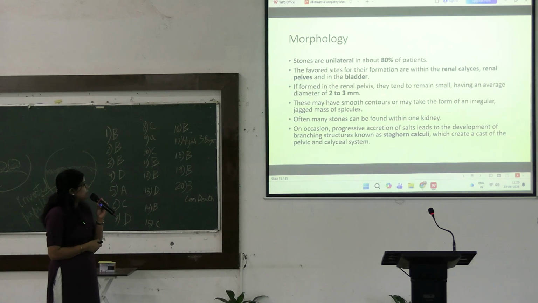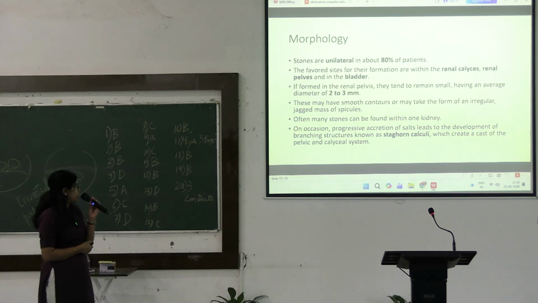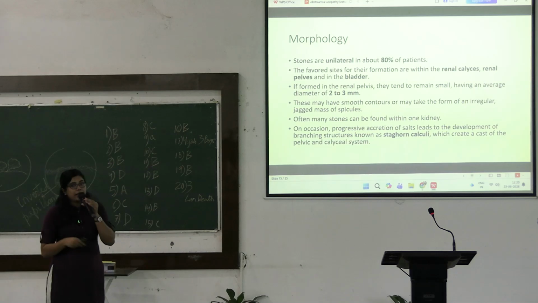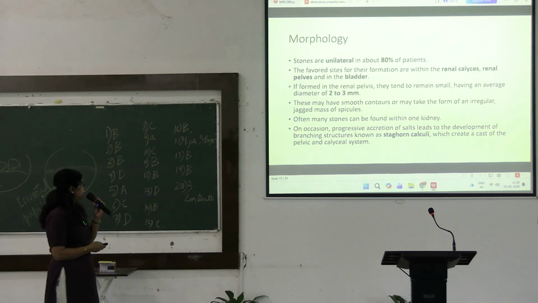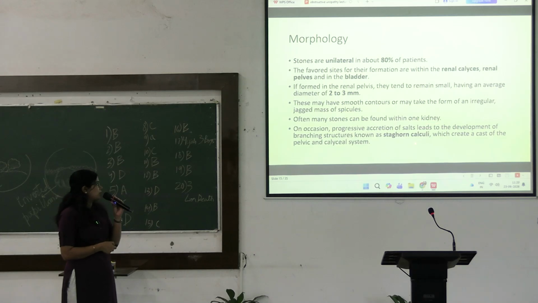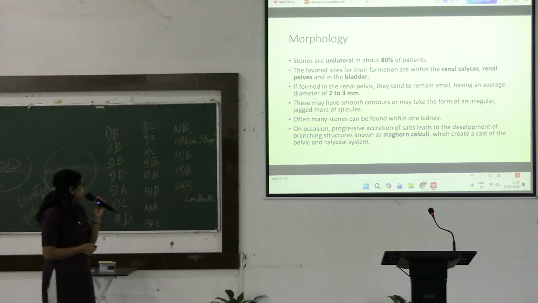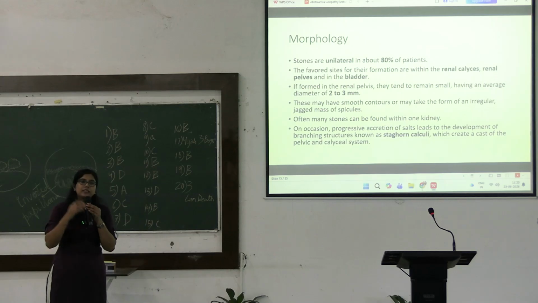Whenever stones are in the renal pelvis, they remain small, 2 to 3 millimeters in diameter, and their contour can be smooth. Some stones can also have rough, ragged contours. On certain occasions, progressive accumulation of salt leads to development of branching structures inside the renal pelvis and the renal calyces.